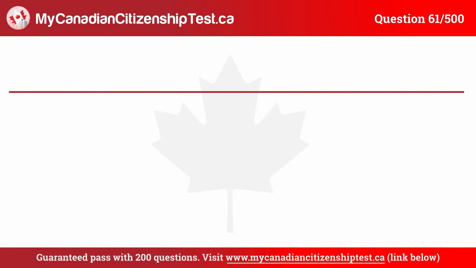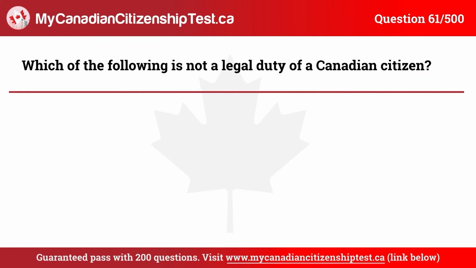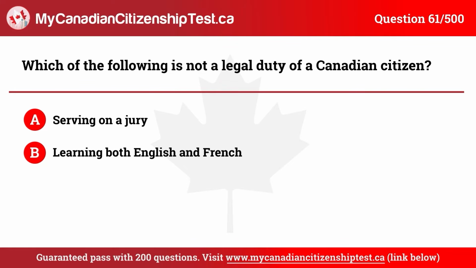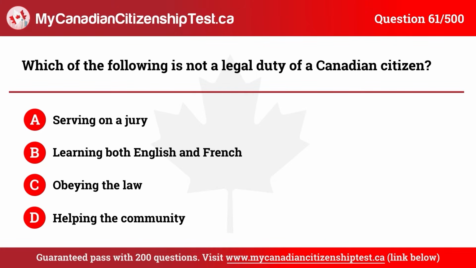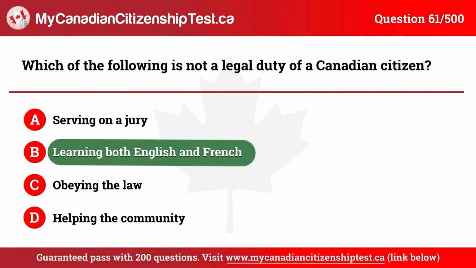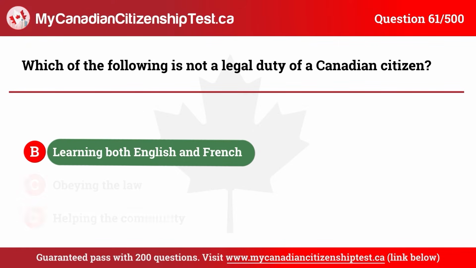Question 61. Which of the following is not a legal duty of a Canadian citizen? A. Serving on a jury. B. Learning both English and French. C. Obeying the law. D. Helping the community. The correct answer is B. Learning both English and French.